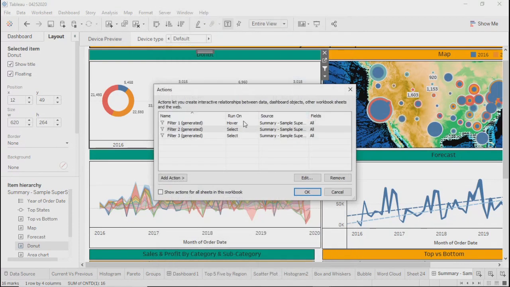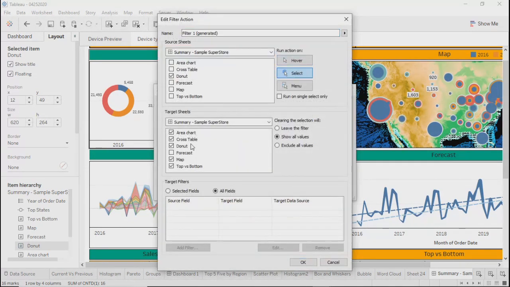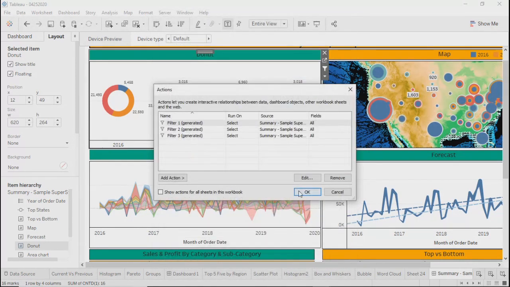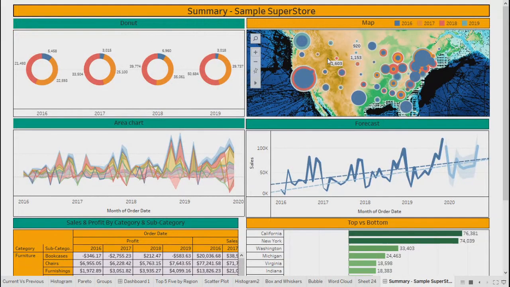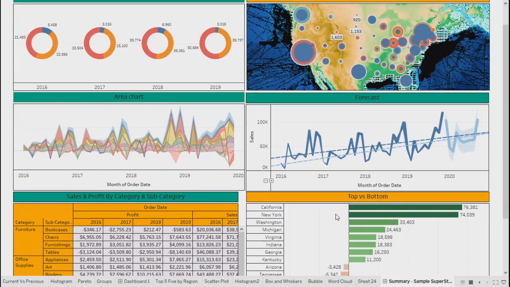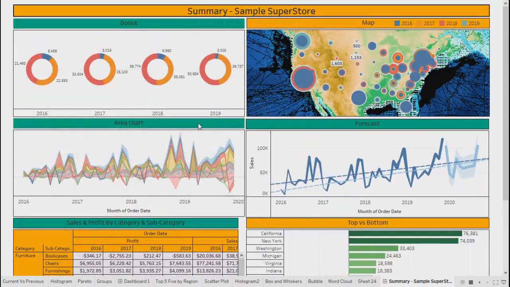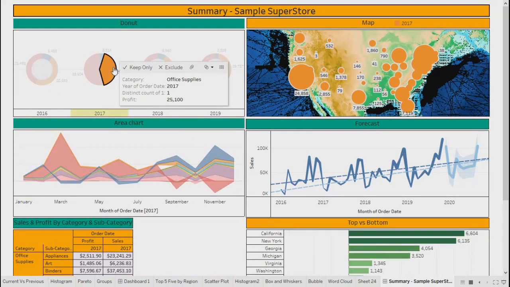And then this is for hover. I'll change this to select and we'll say all the fields. Fine. So now three filters are applicable over here: one from donut to all other sheets, one from map to all other sheets, and one from top to bottom to all other sheets. So first of all, in my donut chart, I will select, let's say, 2017 and office supplies. Data got filtered in all other sheets.